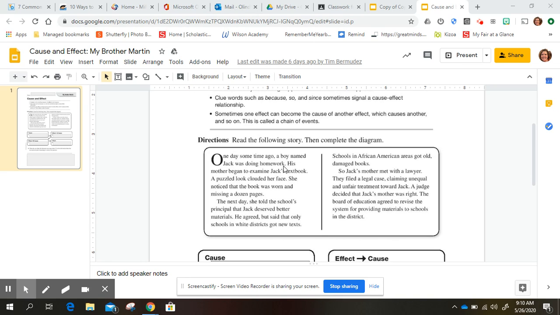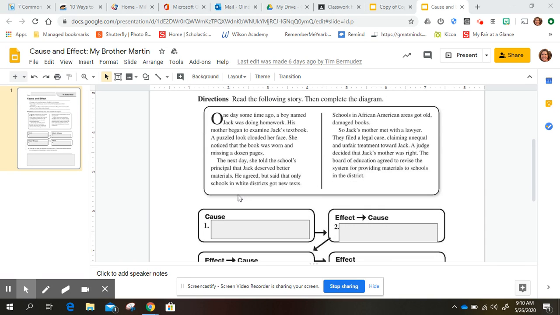One day, some time ago, a boy named Jack was doing homework. His mother began to examine Jack's textbook. A puzzled look clouded her face. She noticed that the book was worn and missing a dozen pages. The next day, she told the school's principal that Jack deserved better materials. He agreed, but said that only schools in white districts got new texts. Schools in African American areas got old, damaged books.